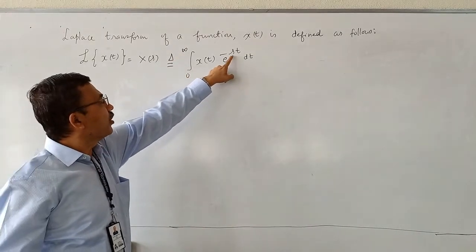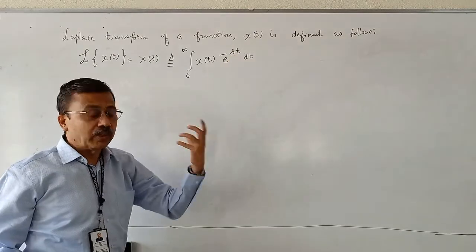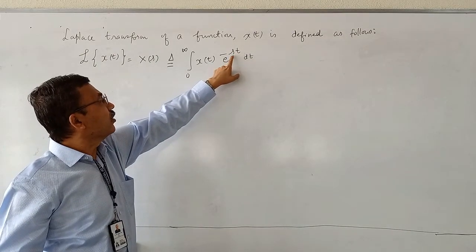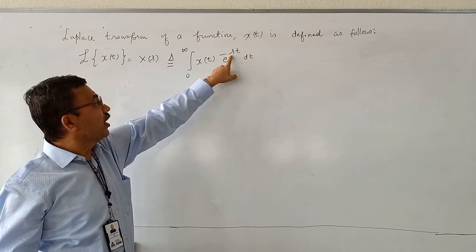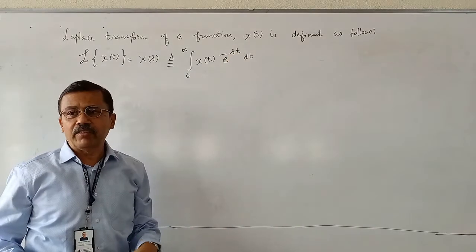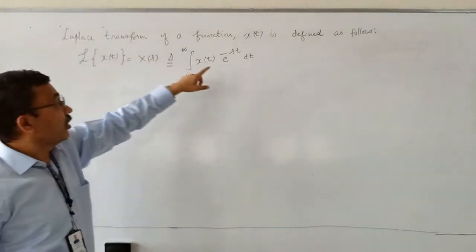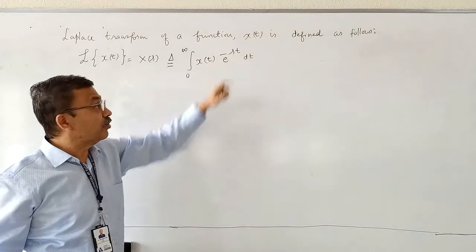In this equation, s has got the unit time inverse. Unit of t is seconds. So s should be second inverse, so that second inverse into second is dimensionless. Very, very important. So s has a unit second inverse.